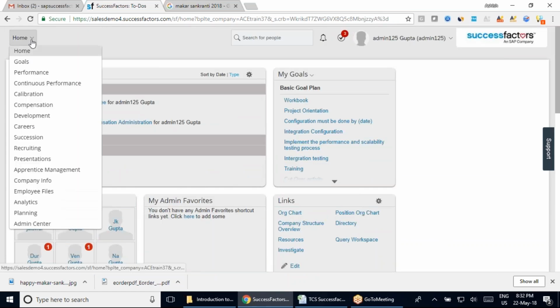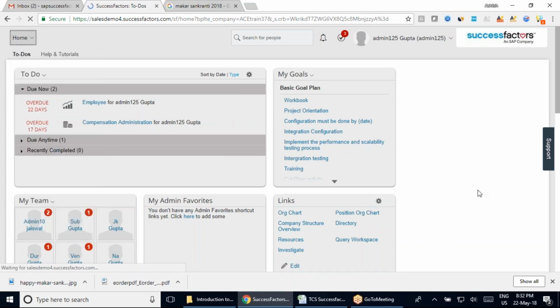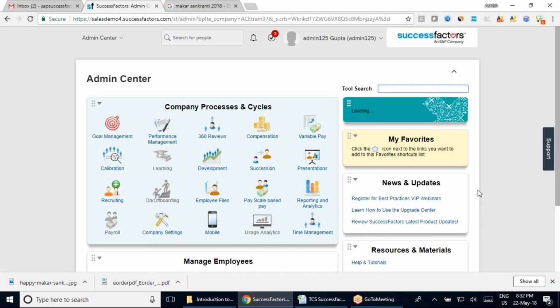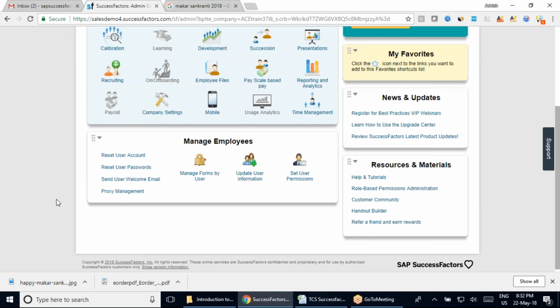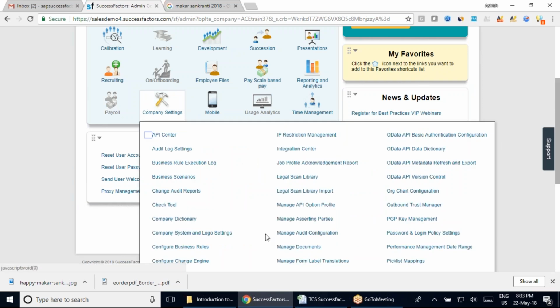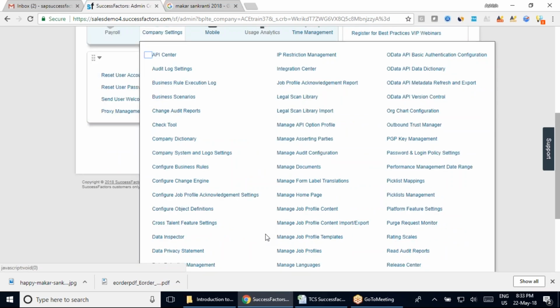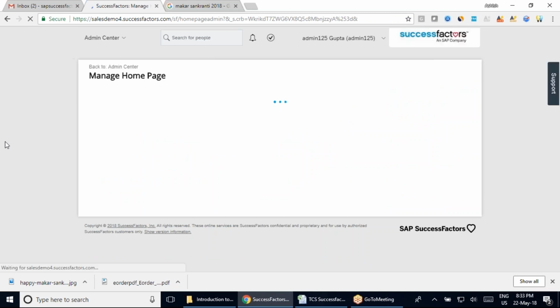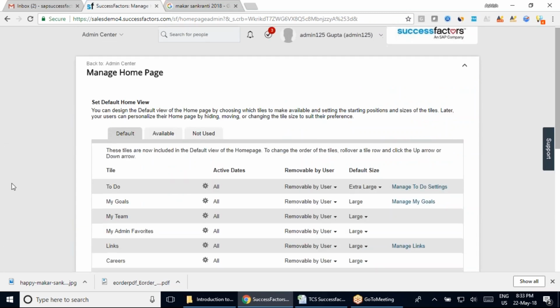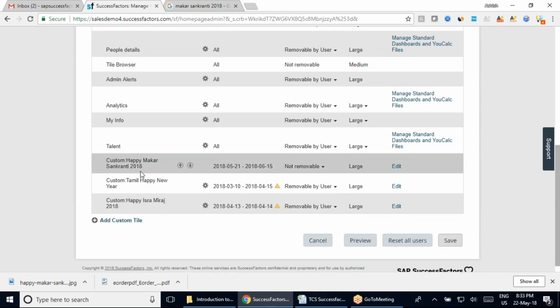There are some more details, team, in your introduction to mastery. Again, if I come here into my admin center, and when we come into this section that we have here, we're going to see company setting, and in company setting, we're going to come into manage your home page. And in manage homepage, we're going to come into this section, which is the tile that we have created.